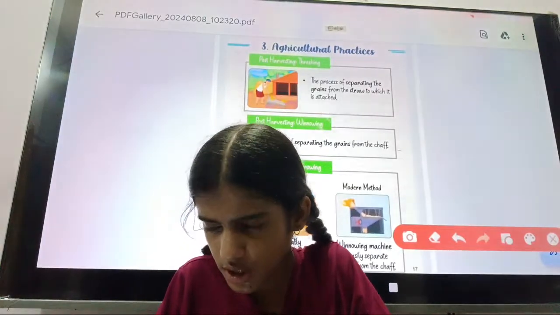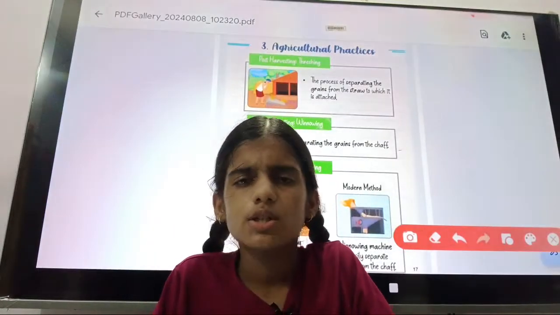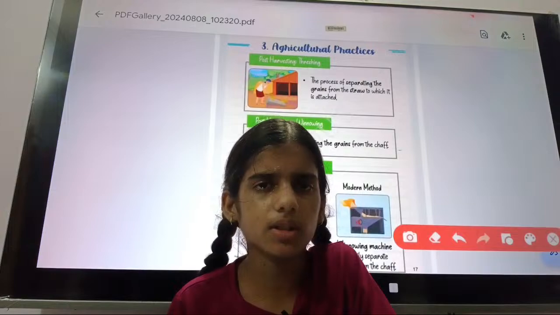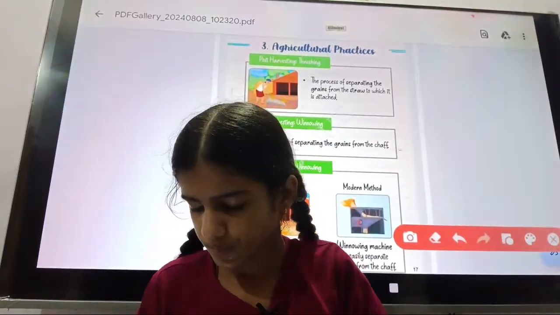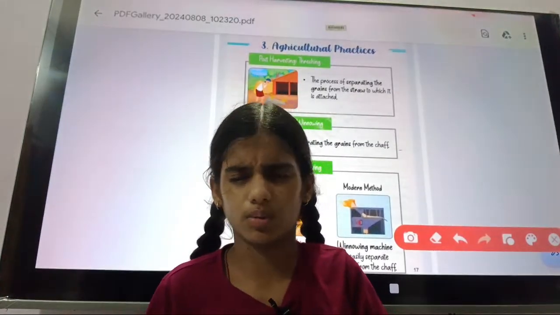But in threshing, you will also separate the grains from the straw. Both are the same thing, but their process is different. Threshing is also done by a thresher. And winnowing, you will know, has a traditional method and a modern method also.